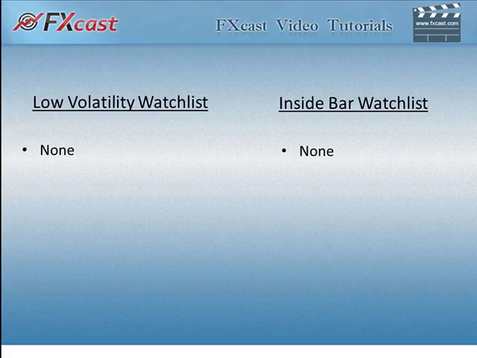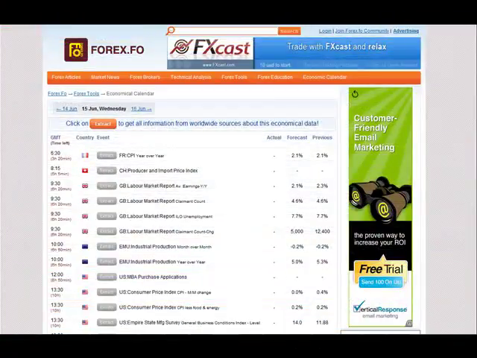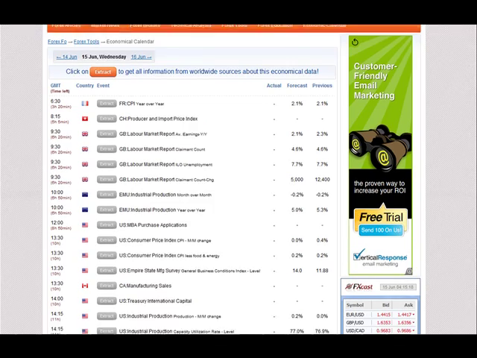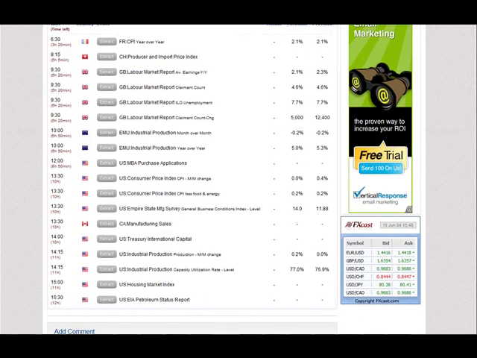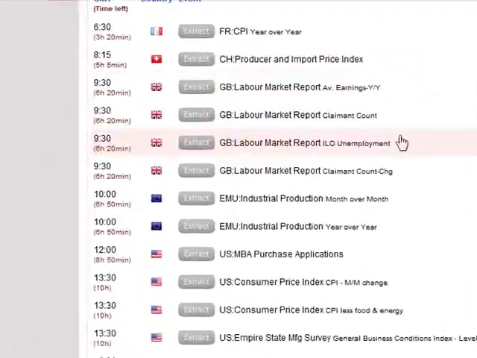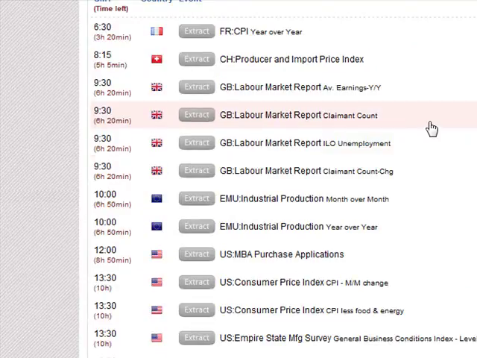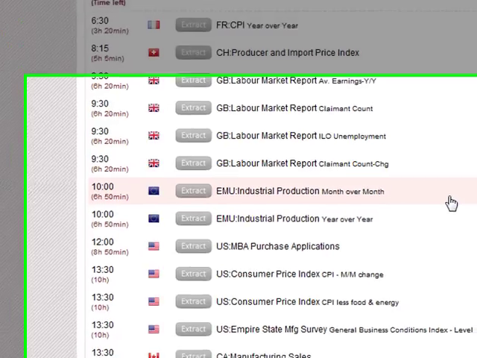Let's go to the economic calendar. As we go to the economic calendar, we can see right at the top we have some inflation data for France with CPI. But the big thing jumping out at me is our labor market report for the pound, where they're going to talk about unemployment, how many jobs are created or lost, hourly wage. So that's going to affect the market certainly. Again, labor market report. Then we have some manufacturing reports here for the European Union. We have industrial production, the output of the factories and the mines.